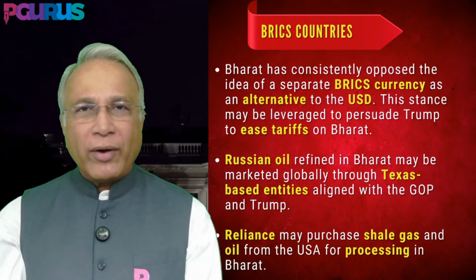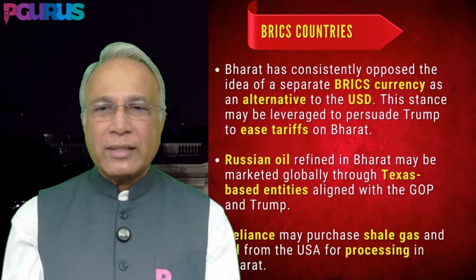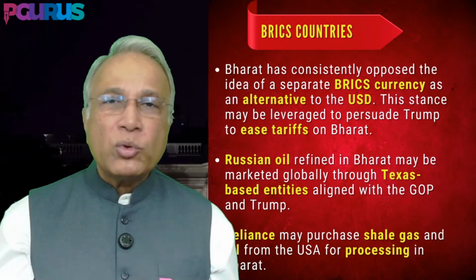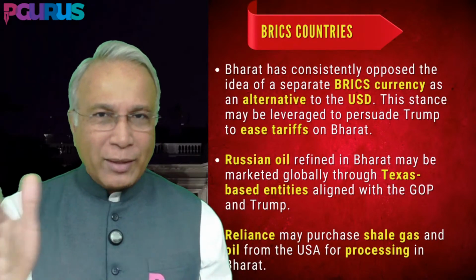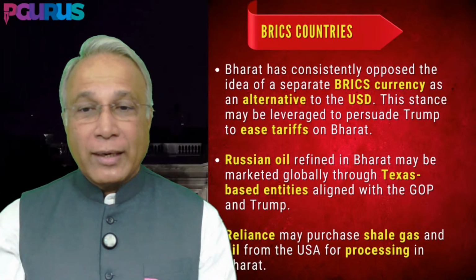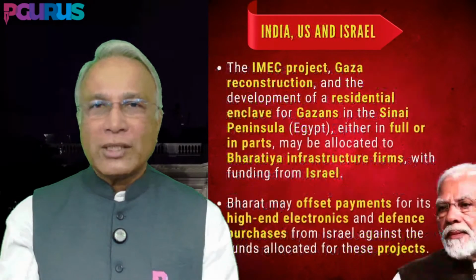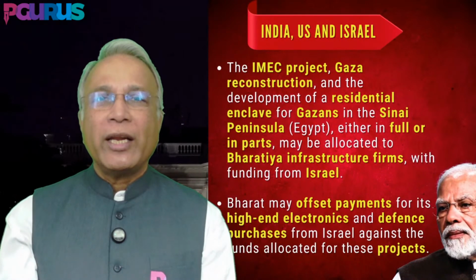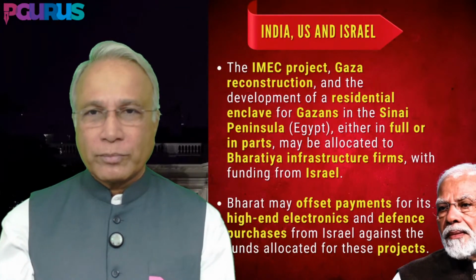Russian oil refined in Bharat may be marketed globally through Texas-based entities aligned with GOP and Trump. This is Trump's way of paying back some of his donors. See, this is where the party starts coming into play. Reliance may purchase shale gas and oil from the USA for processing in Bharat. So again, SOP: we will take your shale and we will make a refined product. So both sides, there is some give and take.